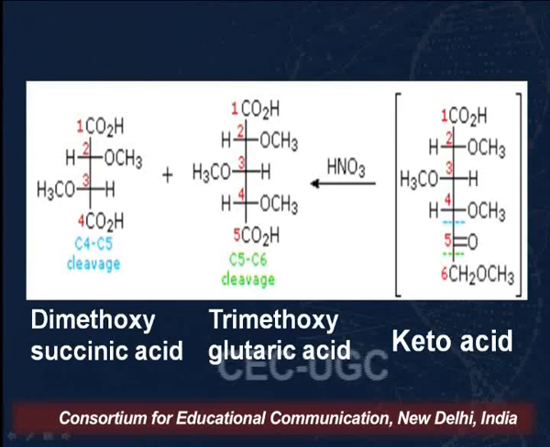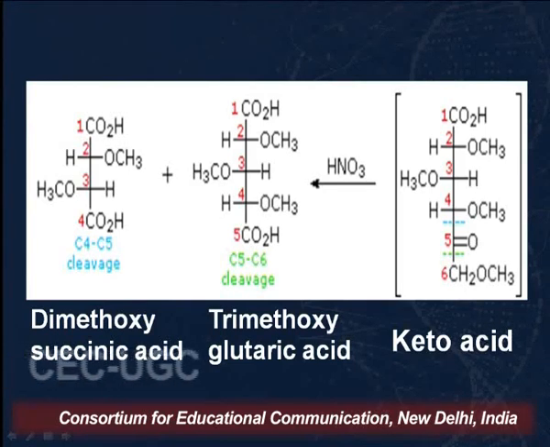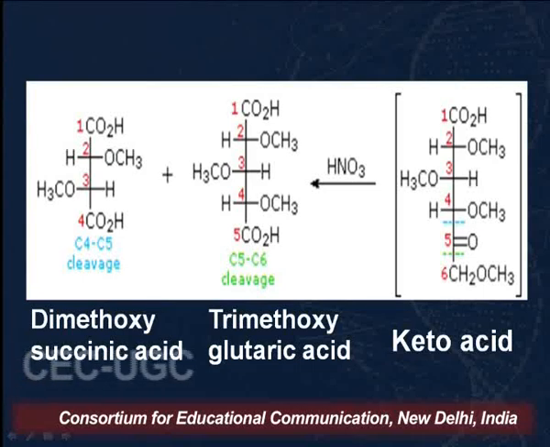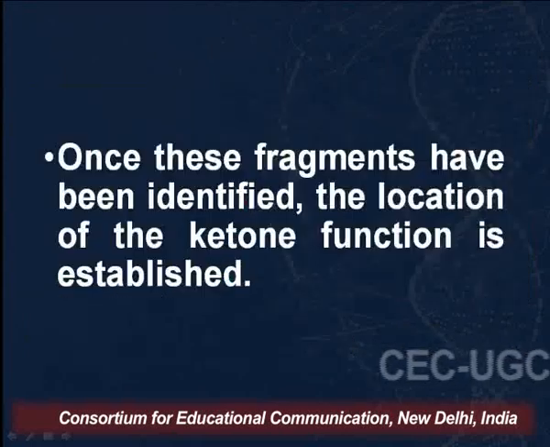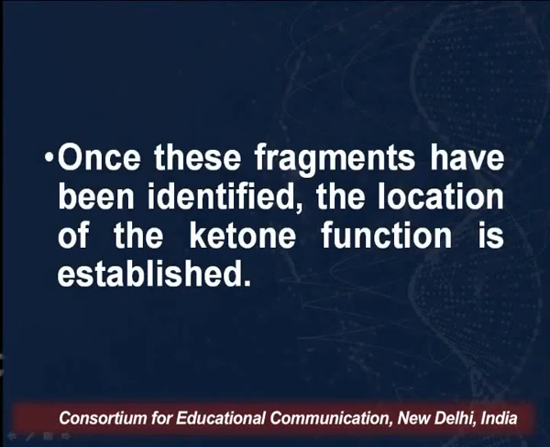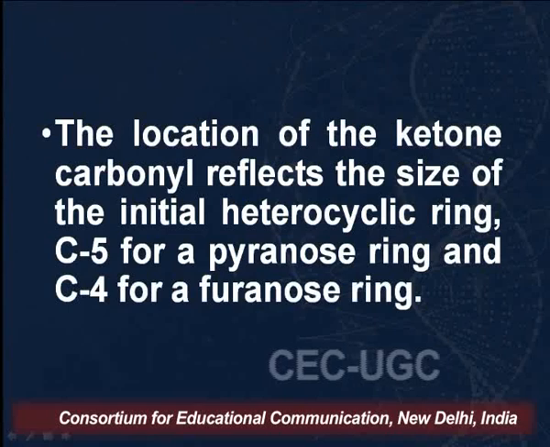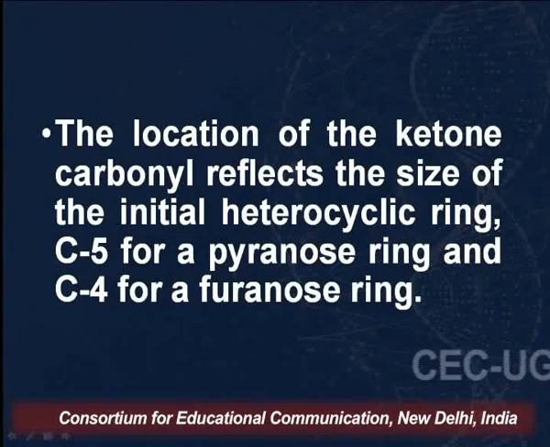And if the cleavage takes place between C5 and C6, then we will get trimethoxyglutaric acid. So this clearly indicates that the carbonyl group at the 5th carbon is being cleaved. Once we have identified the fragments, we come to know that the OH group, the carbonyl group, is present at the 5th position.